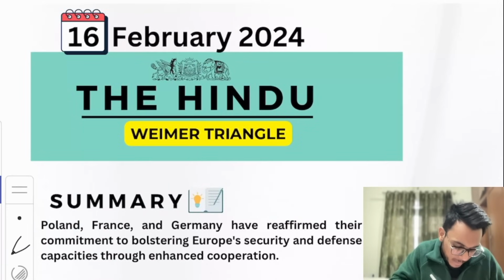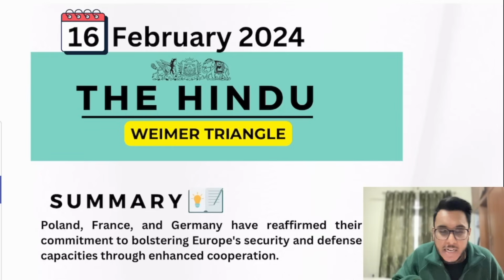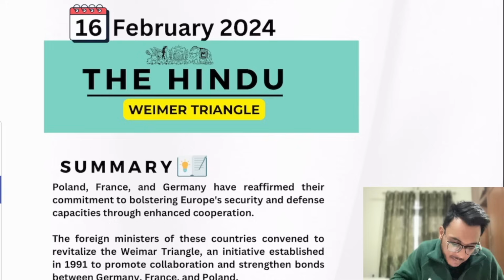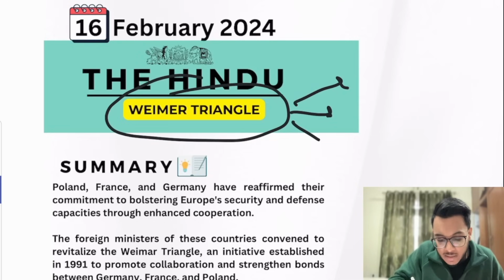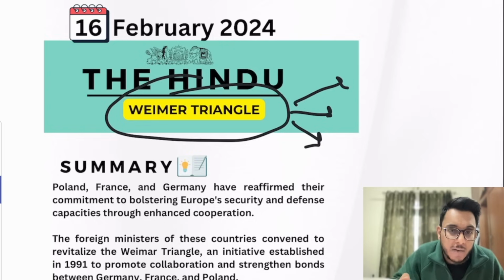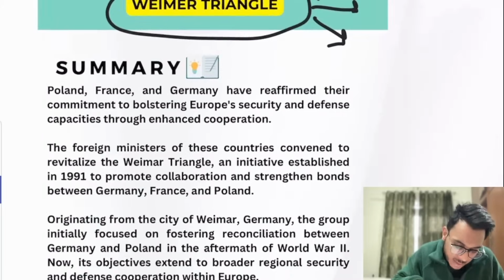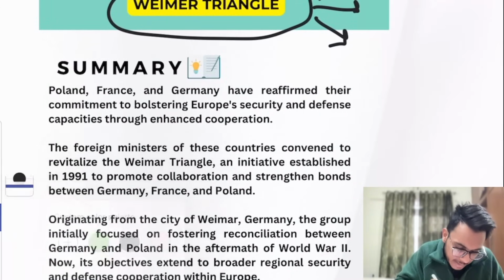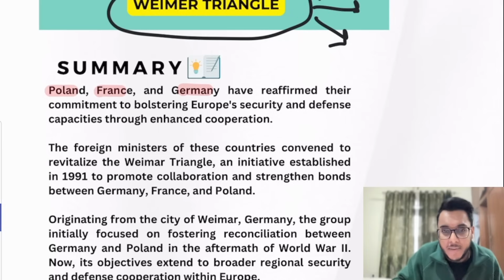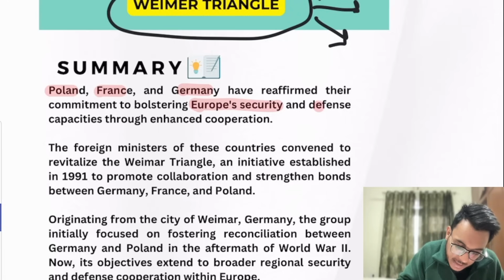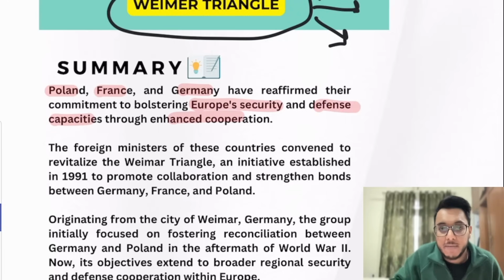So here we have one particular article from the prelims section. Now guys, here we take articles from other sources also. Weimar Triangle. A question might come in the newspaper that recently Weimar Triangle was in the news. What is it? Basically, Weimar Triangle is a grouping of three countries, that is Poland, France, and Germany. Now basically they have decided to come together to enhance Europe's security and defense capacities through their collective cooperation.